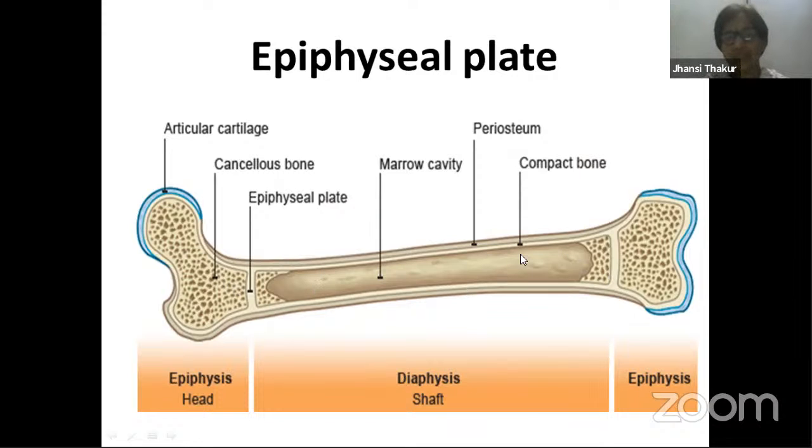Inside this bone, a cavity is present, a space which is filled with marrow. Bone marrow cavity, we say. So epiphysis, then metaphysis is the small region you find, which is the growth region over here. This region keeps growing, and then this is the diaphysis.